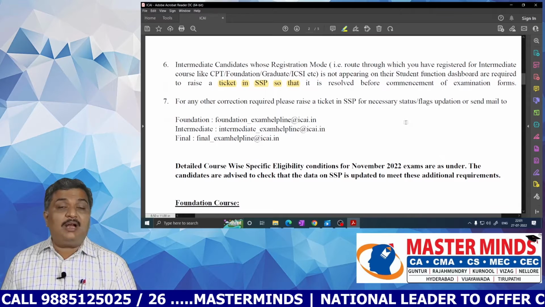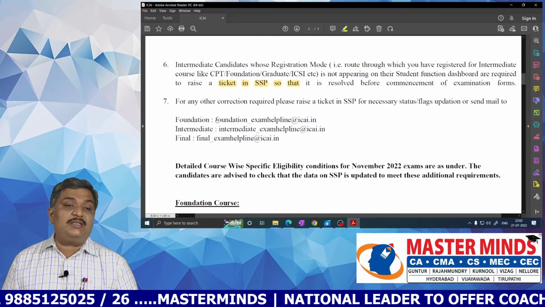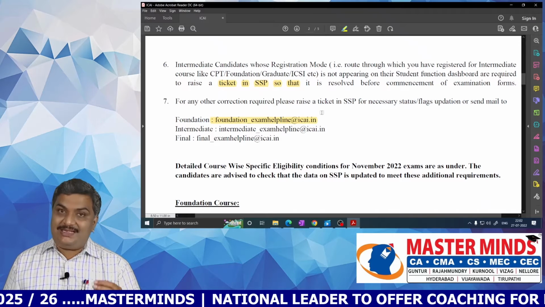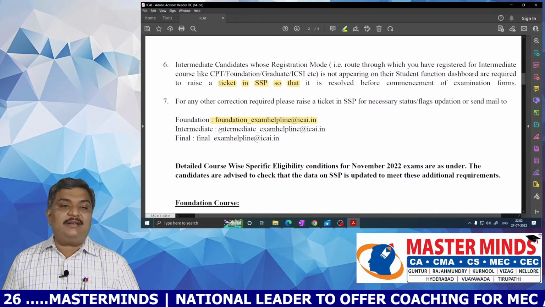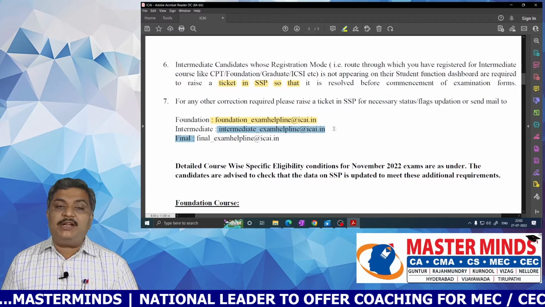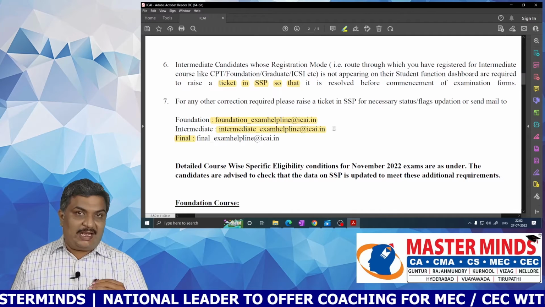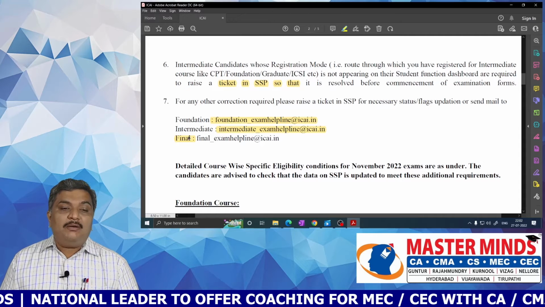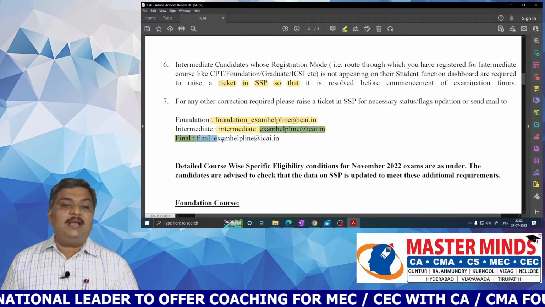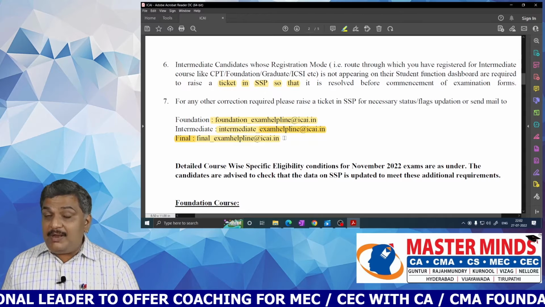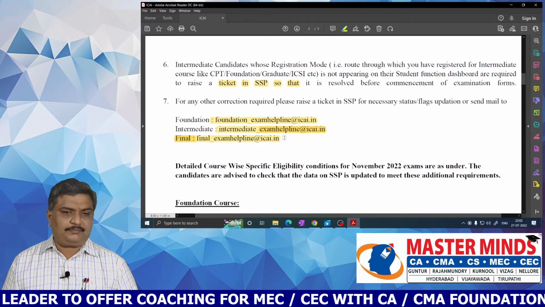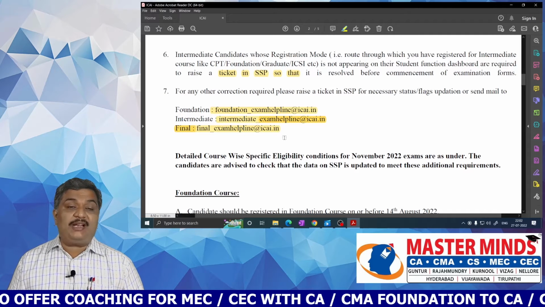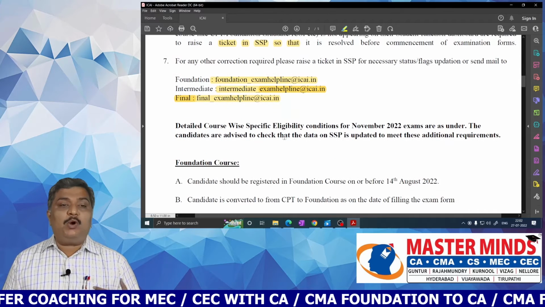Foundation students can send a mail to foundation_exam_helpline@icai.in, intermediate candidates can send a mail to intermediate_exam_helpline@icai.in, and final students can send a mail to final_exam_helpline@icai.in.